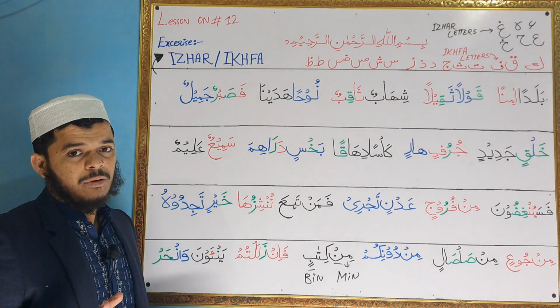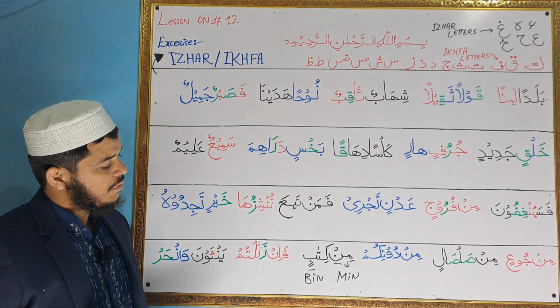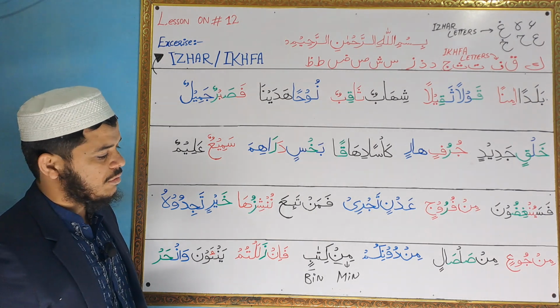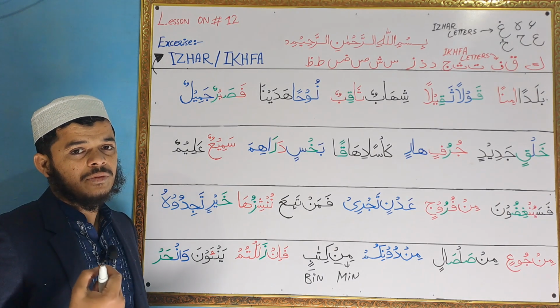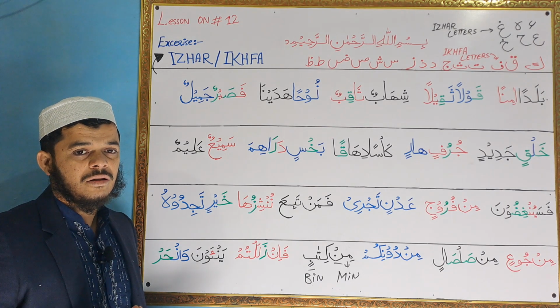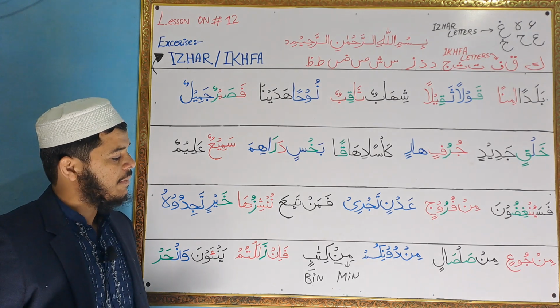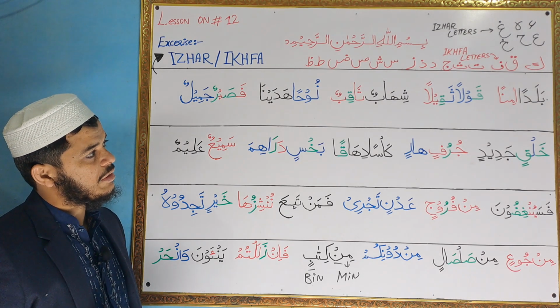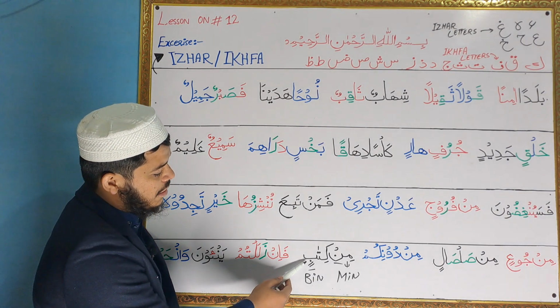But there are two types of n sound. One is the normal n sound. It is called izhar. So whenever we discuss the rule of izhar, the tip of the tongue touches the same spot as whenever we read the letter n, the same spot, okay? Nothing is different. So the rule of izhar is, whenever you see any letter coming with tanween, like double fatha,